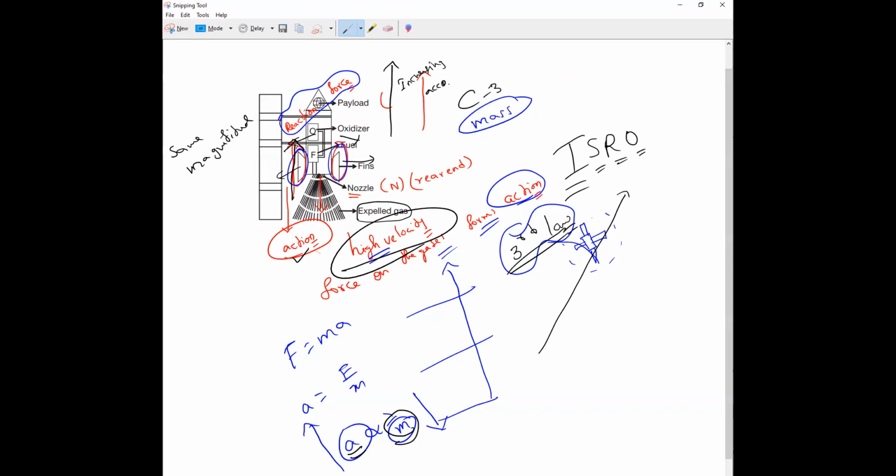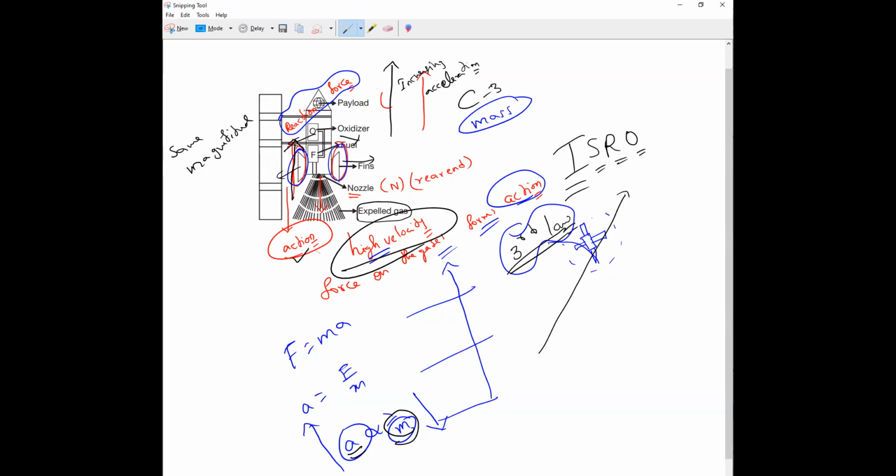Why does the acceleration of the rocket keep increasing? If anybody asks you, what will you say? Because acceleration is inversely proportional to mass, and the mass of the rocket keeps decreasing. Do you understand? The acceleration of the rocket keeps increasing as the mass is constantly reduced due to the burning of the fuel. Is it okay, guys? Everybody understand? So these are the applications.